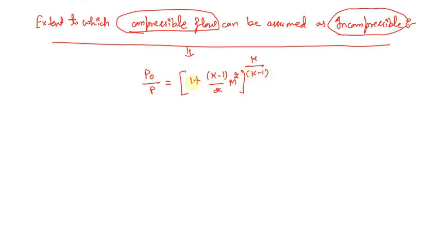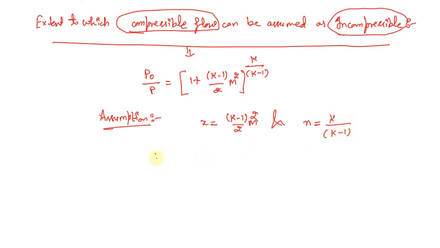So this was the expression that we had derived. Now let us assume that x equals (K minus 1) divided by 2 M squared, and small n equals K divided by (K minus 1).